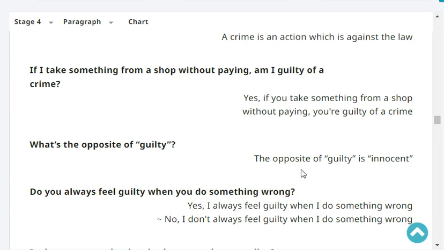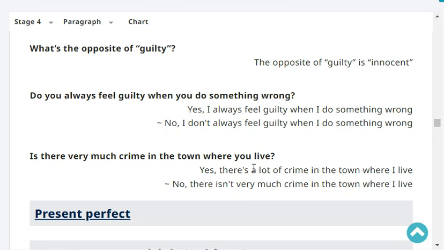Yes. If you take something from a shop without paying, you are guilty of a crime. Very good. What's the opposite of guilty? The opposite of guilty is innocent. Very good. Do you always feel guilty when you do something wrong?